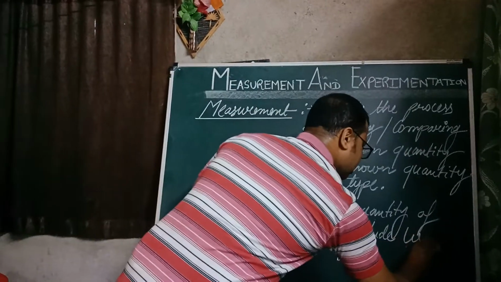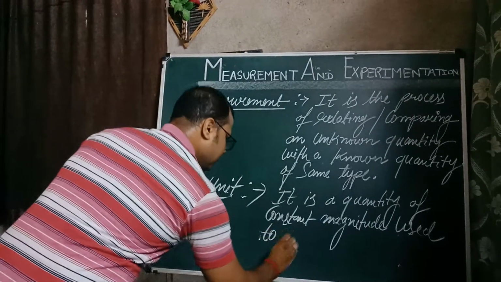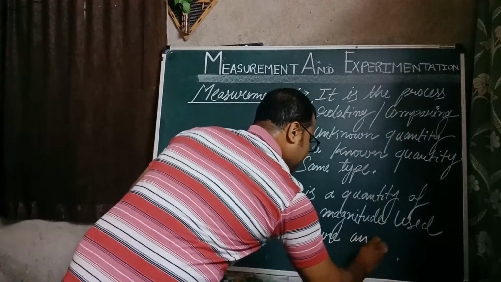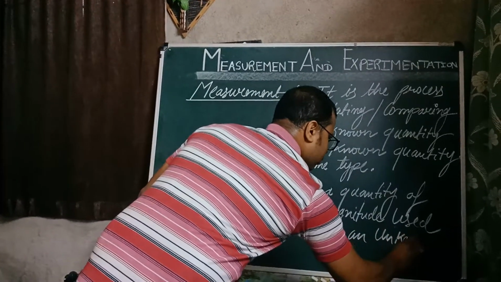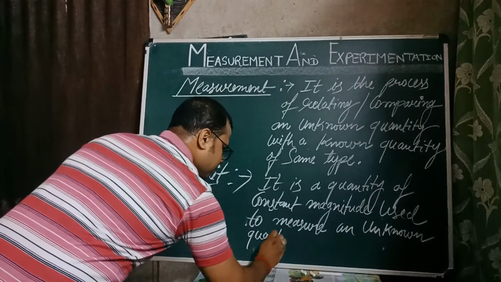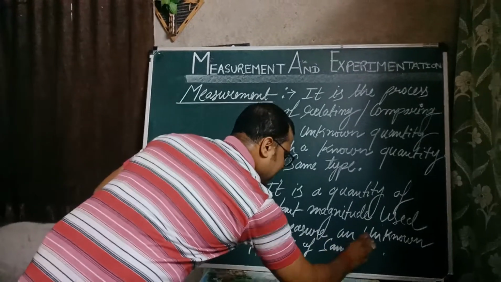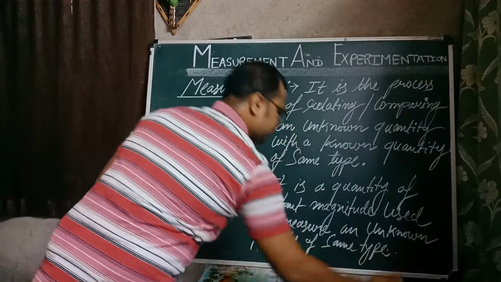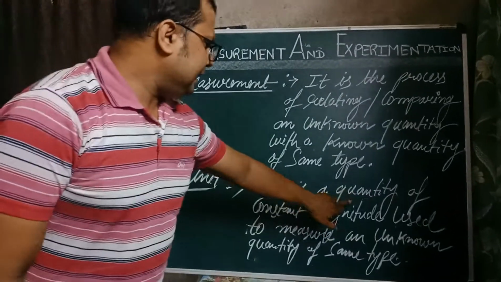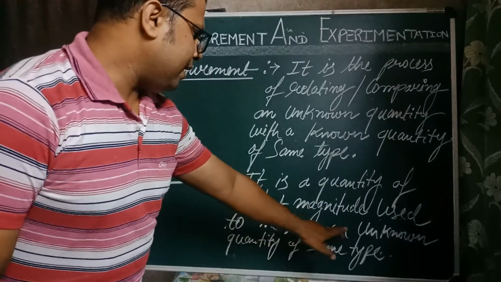Used to measure an unknown quantity of same type. What I mean to say, it says it is a quantity of constant magnitude used to measure an unknown quantity of same type.